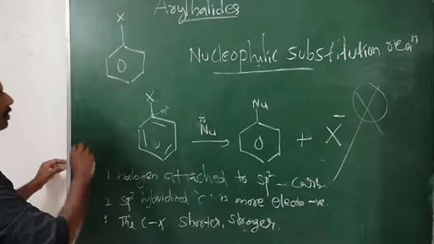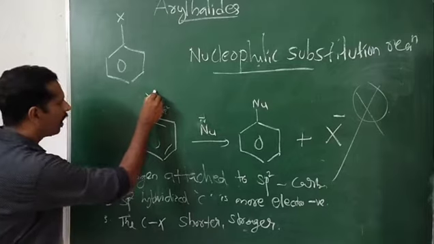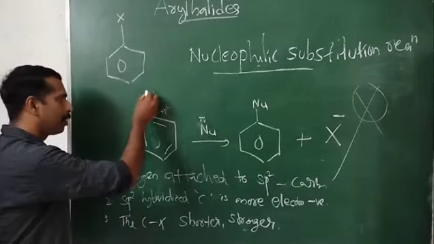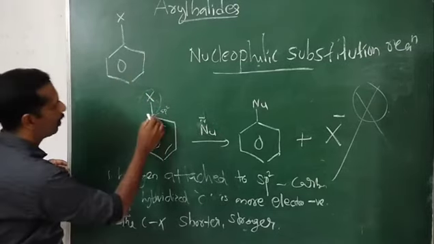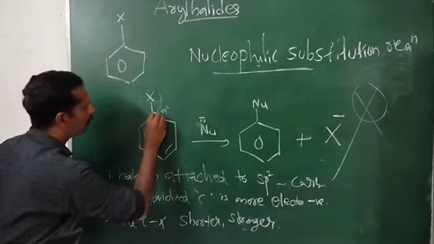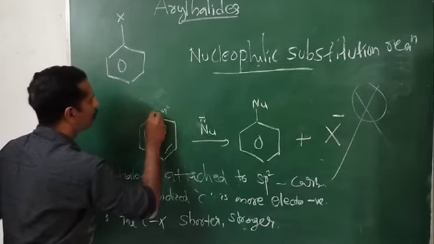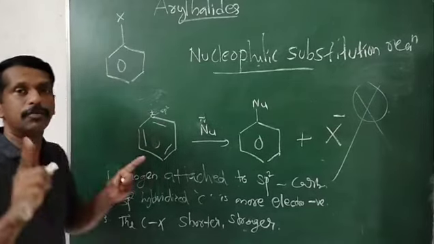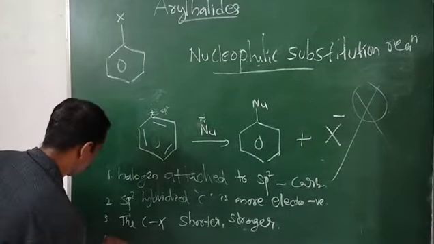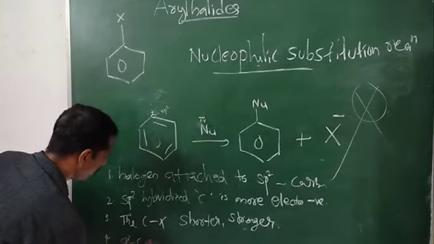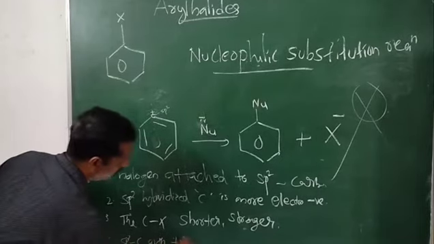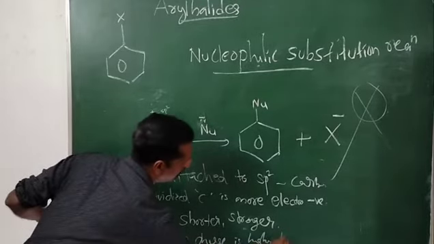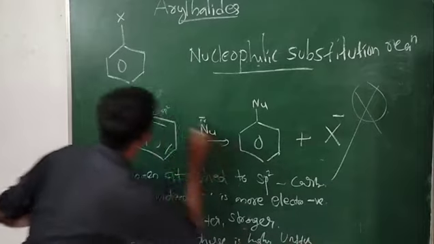Another reason: if you remove this halogen, then what will happen? You will get a positive charge on this carbon. That means an sp2 hybridized carbon with a positive charge is highly unstable. This carbocation is highly unstable.